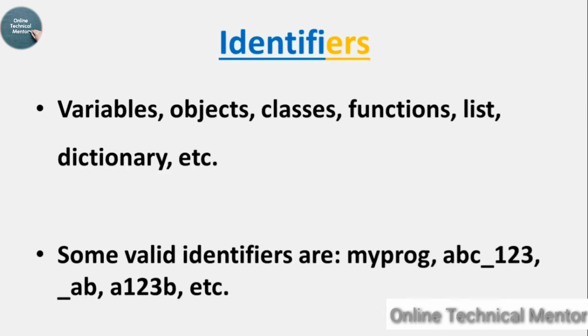Identifier. Variable, object, class, function, list, dictionary, etc. are all identifiers of Python.